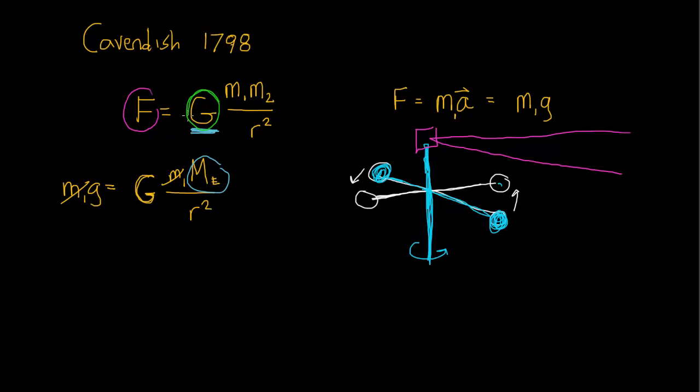And once again, knowing this gravitational constant G, he was then able to measure the mass of the Earth using the equation right here. So Cavendish in 1798, for the first time using a clever experiment, was able to measure the mass of the Earth. The radius of the Earth had been well known, and when you put those two together, you end up with the average density of the Earth, which is equal to its total mass divided by its total volume, which is very close to 5,448 kilograms per meter cubed. That's how the average density of the Earth was inferred.